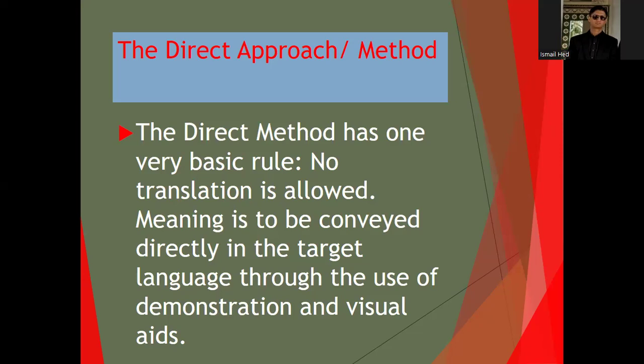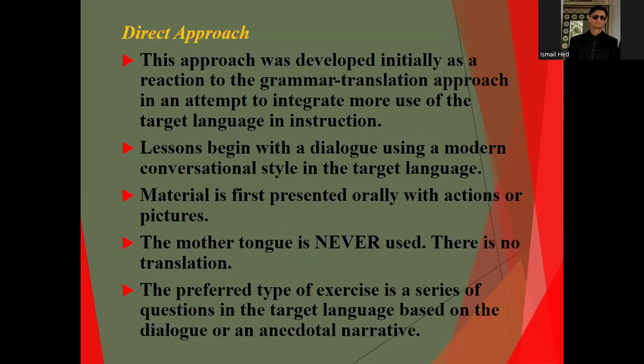Meaning is to be conveyed directly in the target language through the use of demonstration and visual aid. So here translation is not at all allowed, rather the target language is used. For example, English would be learned through English only. Translation, tenses, or other use of translation skills, word for word or sense for sense, cannot help in learning language through the use of this particular method.